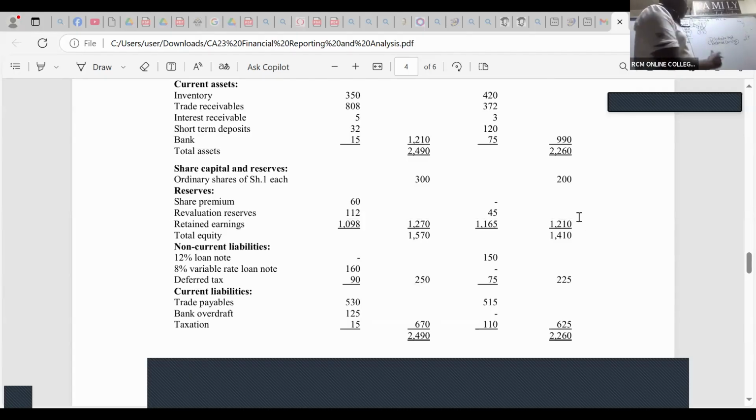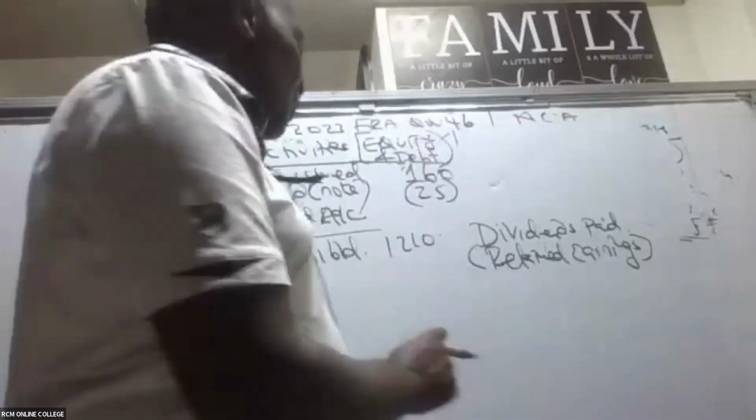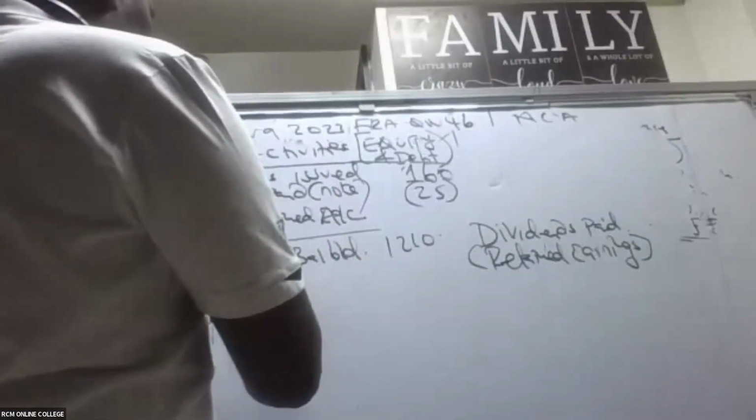And then we have here balance carried down. Retained earnings, balance carried down is 1098.